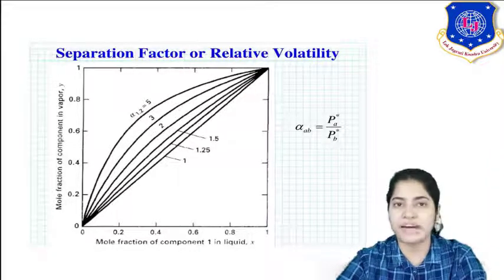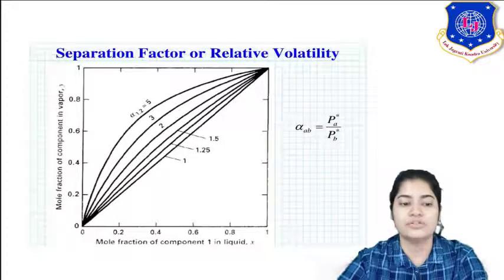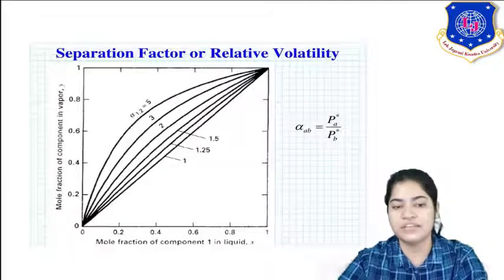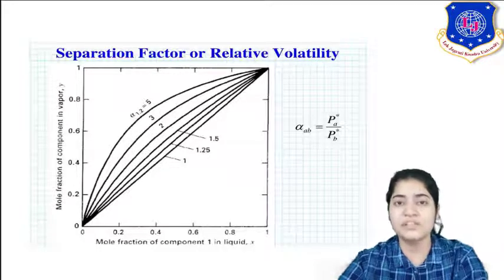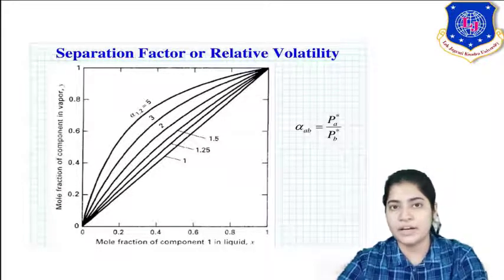It means 5. The first line shows you 5. So you can see the difference between that first line and the diagonal. The difference is vast. It means your component 1 can easily separate out into the vapor phase.